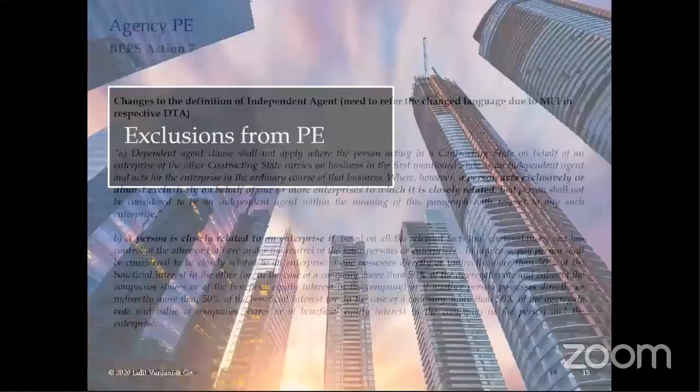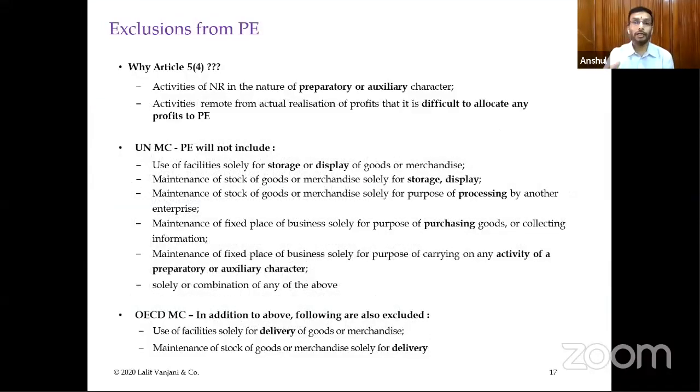Most welcome. So that is what I'm saying, that there are different model conventions and they have taken the activities in different nature. Where the OECD model considers delivery of goods to be preparatory and auxiliary in nature, they have not covered it in the agency PE, while they have covered it in the exclusions. Contrary to that, UN model has considered the maintenance of stock to be creating an agency PE, and therefore they have not included it in the exclusions of the PE.